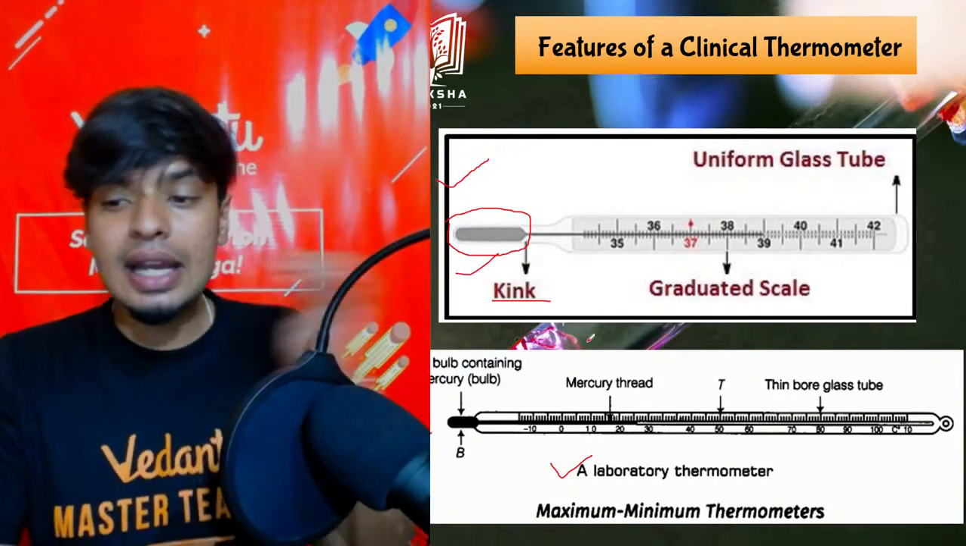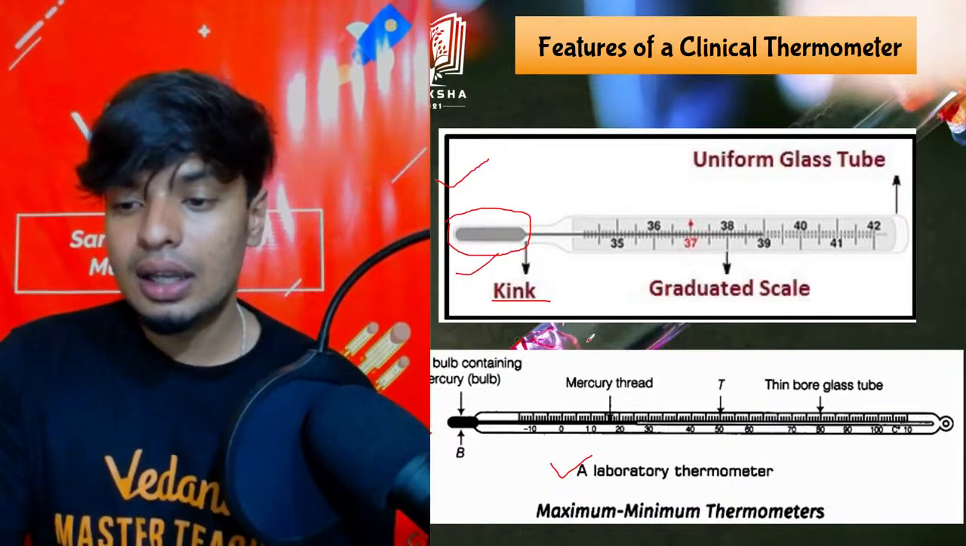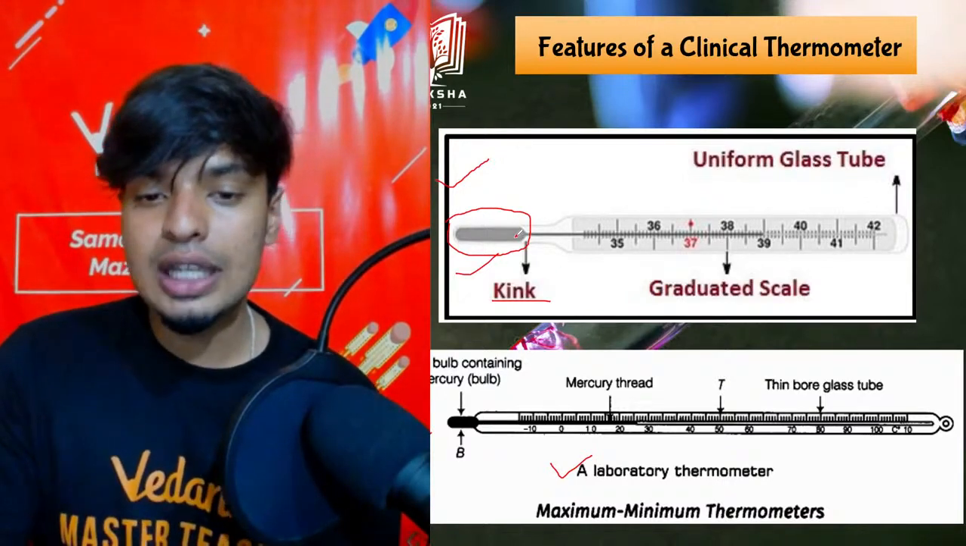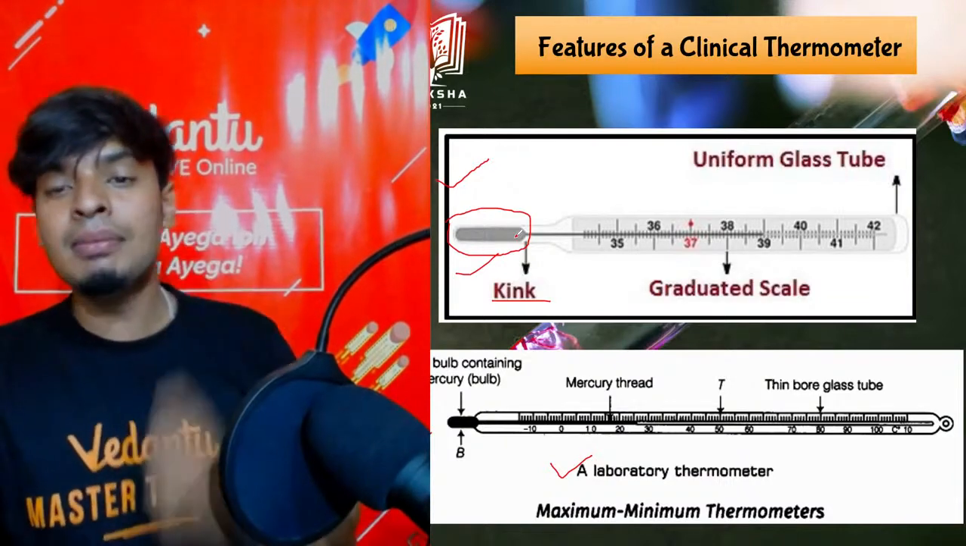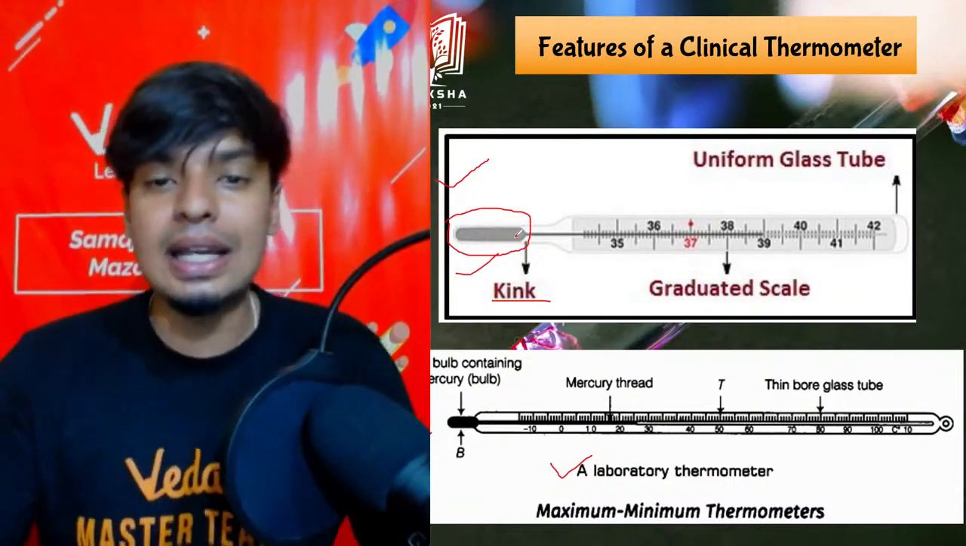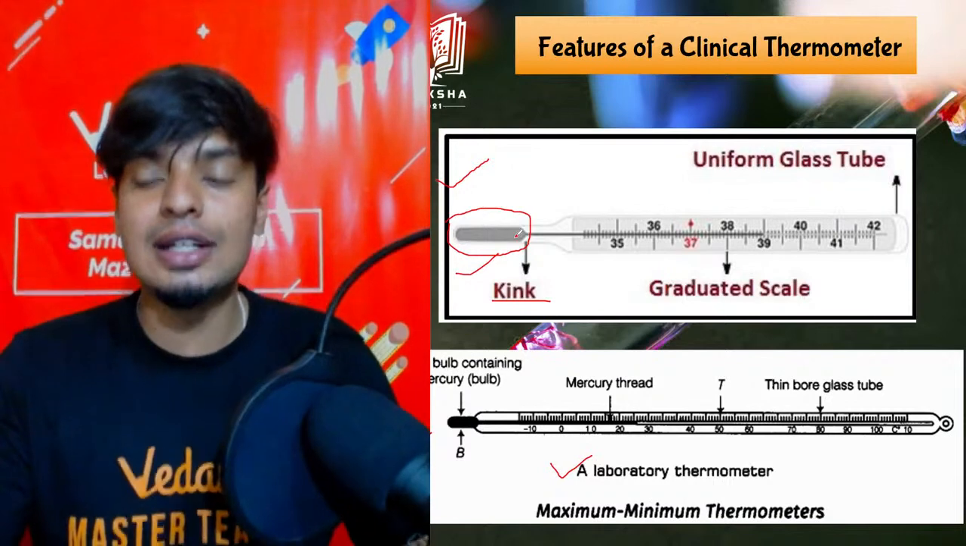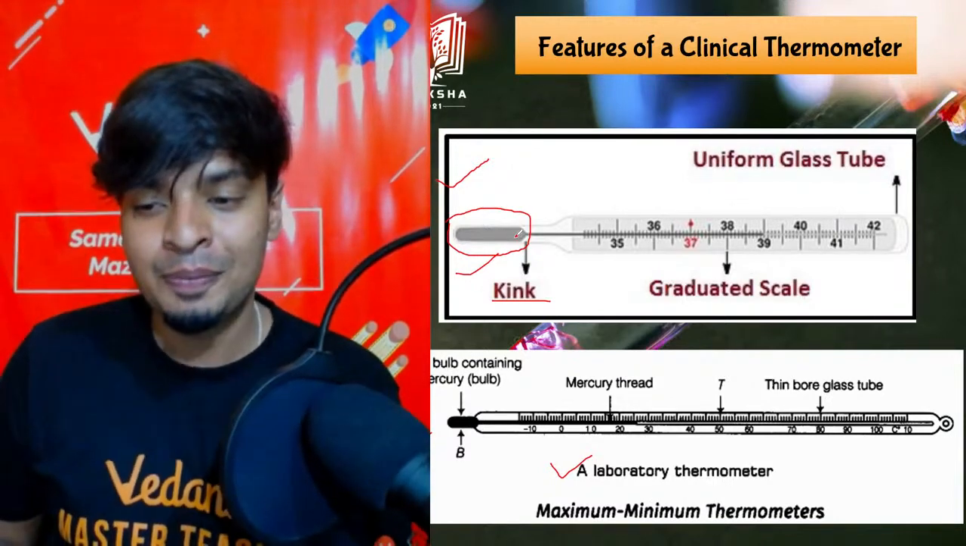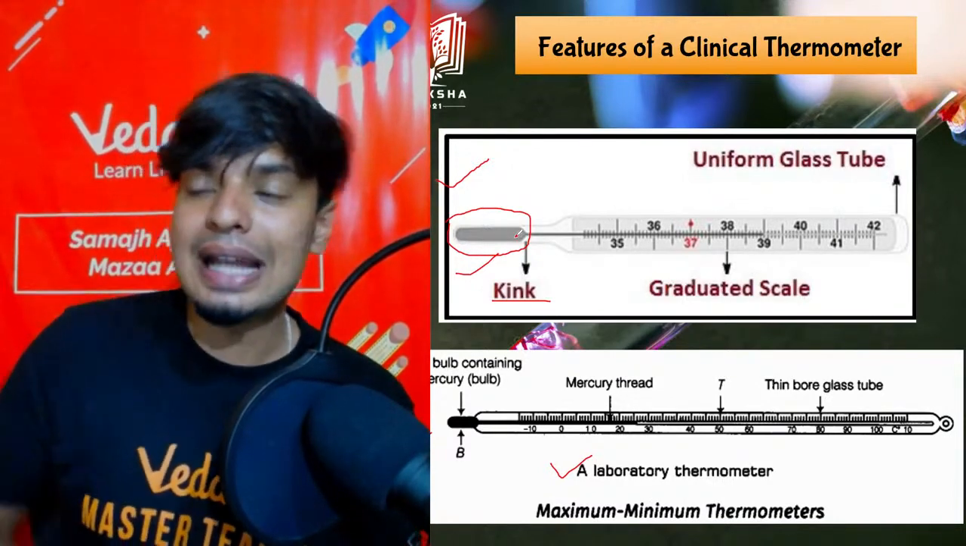The kink, exactly. The kink is there. And what is this kink, and what is there inside, the mercury, is what we're going to talk about. So inside, we have an amazing liquid metal called mercury. Now mercury is present inside the thermometer.